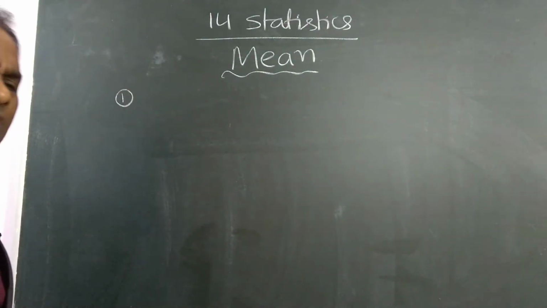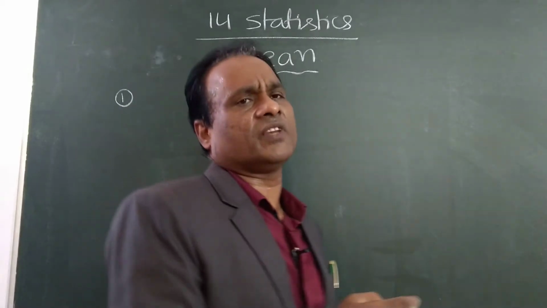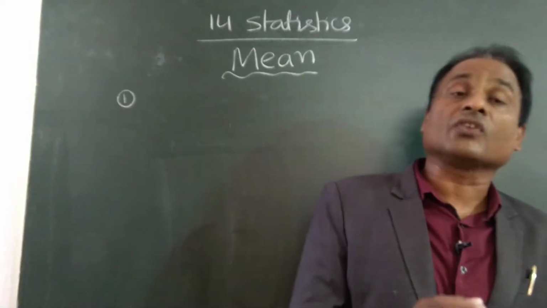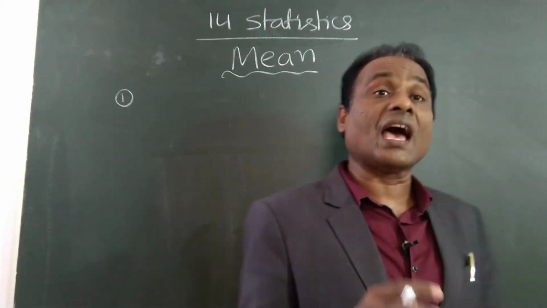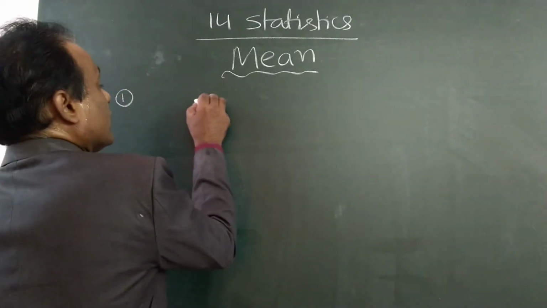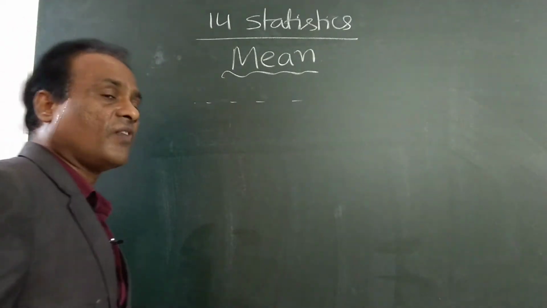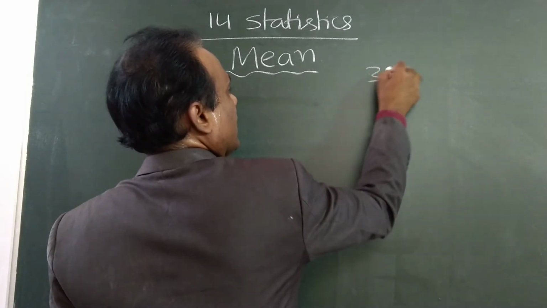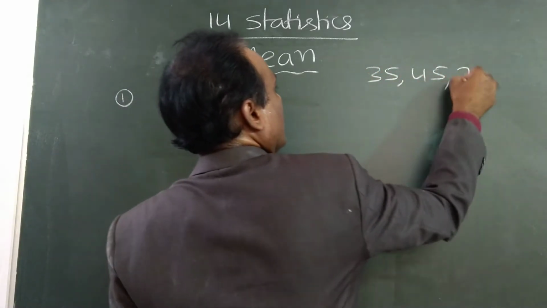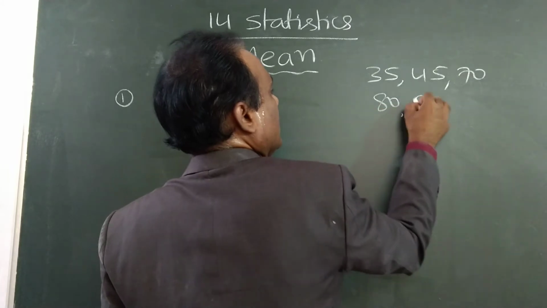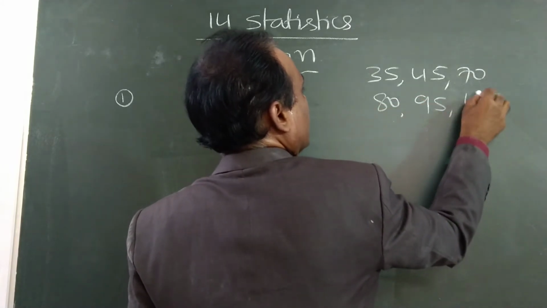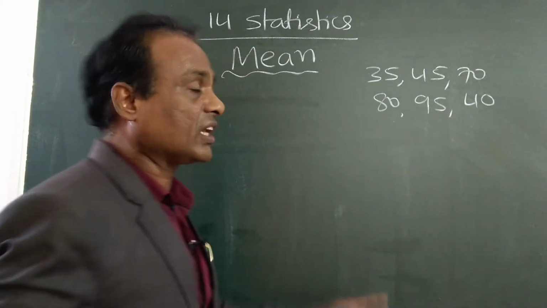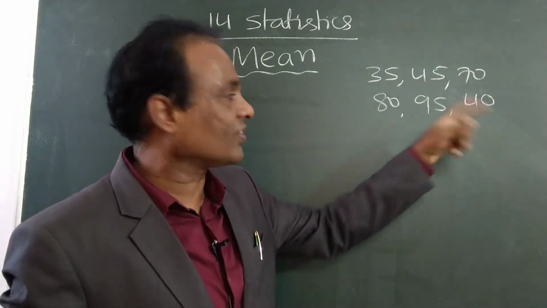See here. Mean, you are already familiar with this word. Mean is also called average. Suppose a student got different marks in 6 subjects, like this: 35, 45, 70, 80, 95, 40. So the student got 6 marks in 6 subjects.